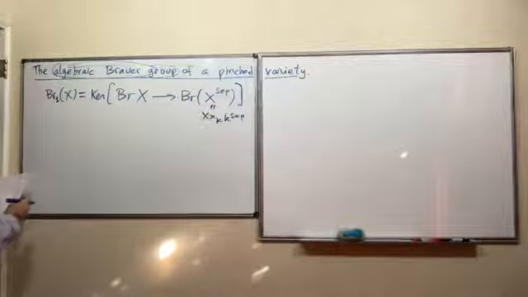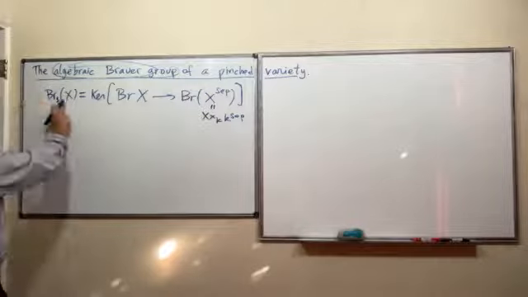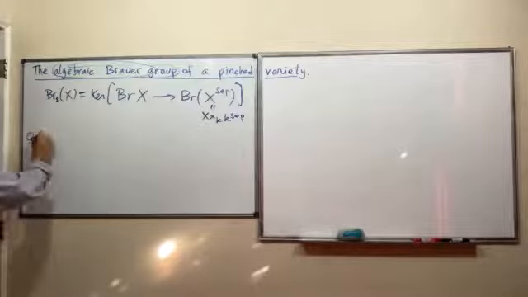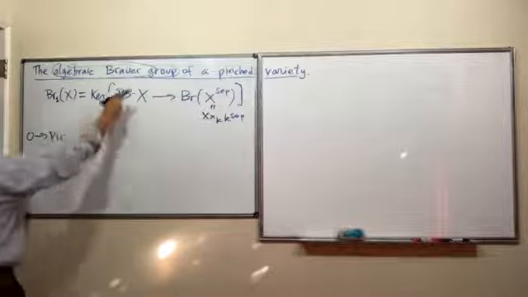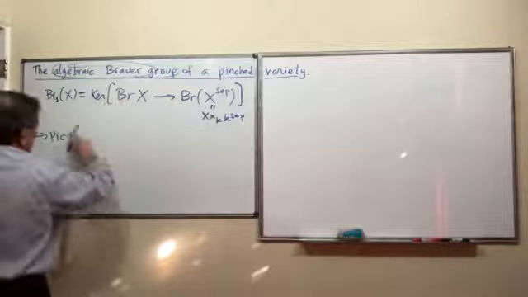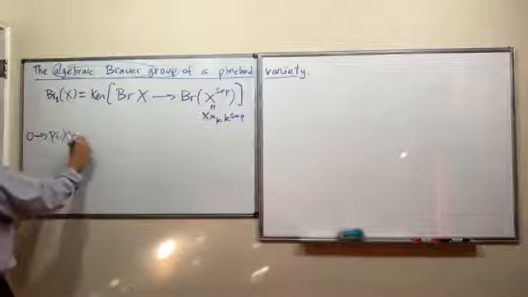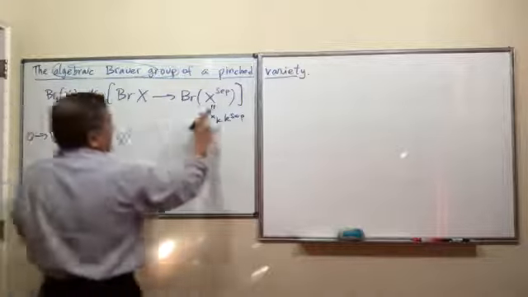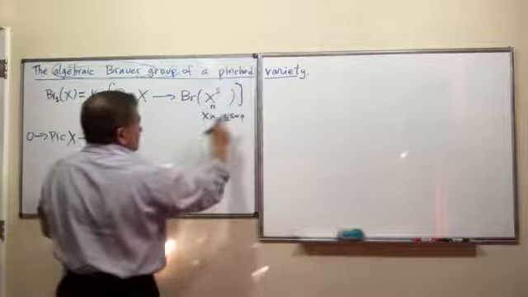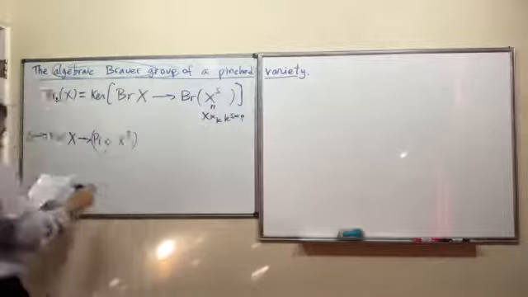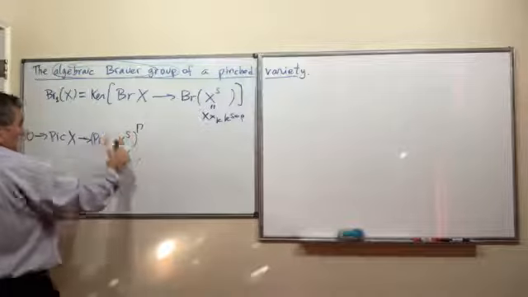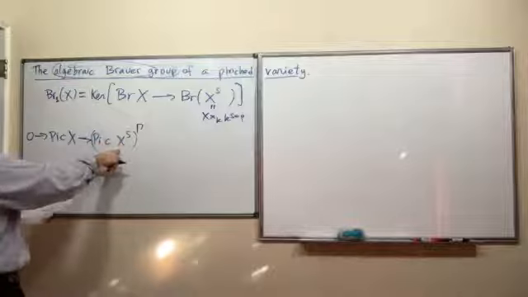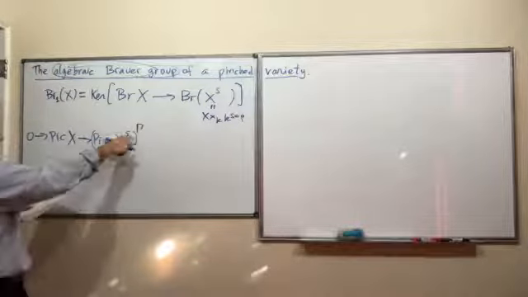This algebraic Brauer group is easier to study because you can use cohomology in degree 1. Remember that the Brauer group is cohomology in degree 2. So you can use cohomology in degree 1 to study it because there's an exact sequence. Instead of sep, I can call it S. It's easier to write. The Galois group acts in here, and you can look at the invertible sheaves that are fixed by the action of Galois.